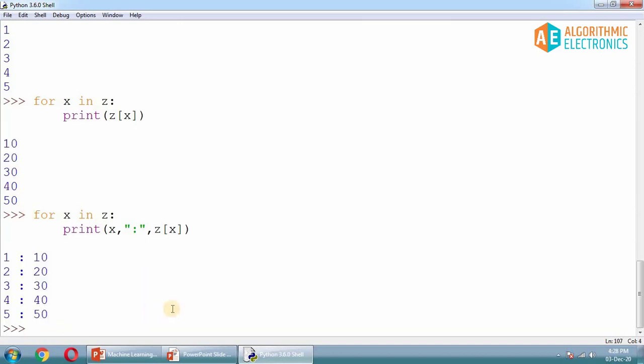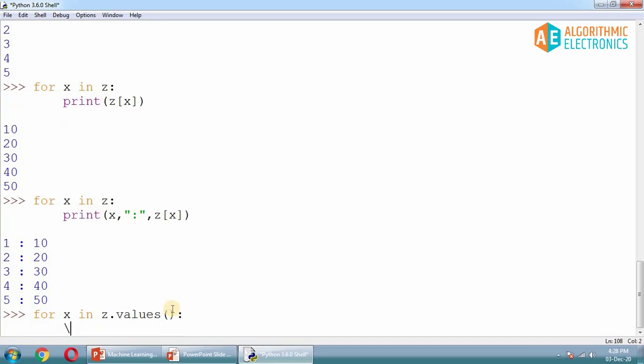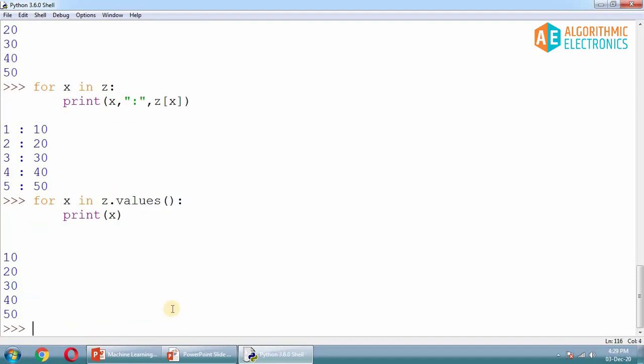But there is another way to print all those things, and for that you can use x in z dot values. In this case it's going to print the values from this dictionary, not the keys. If you hit enter, it's 10, 20, 30, 40, 50. These are the values if you call z dot values. Now if I have to print values as well as keys at a time, then Python provides you something different: items.